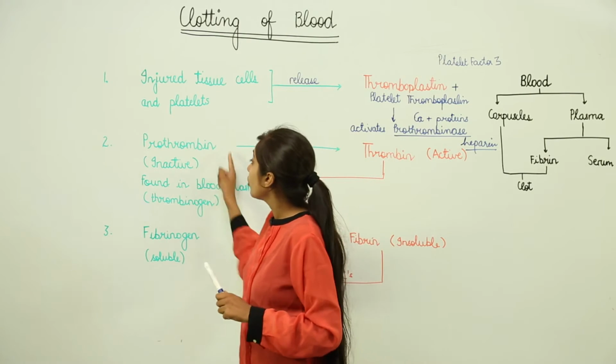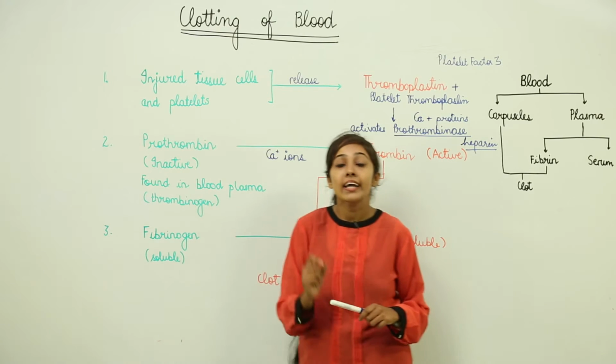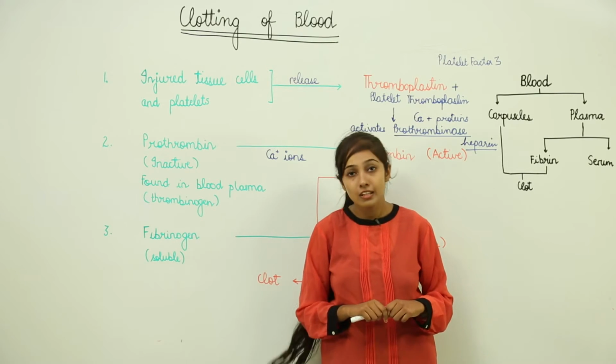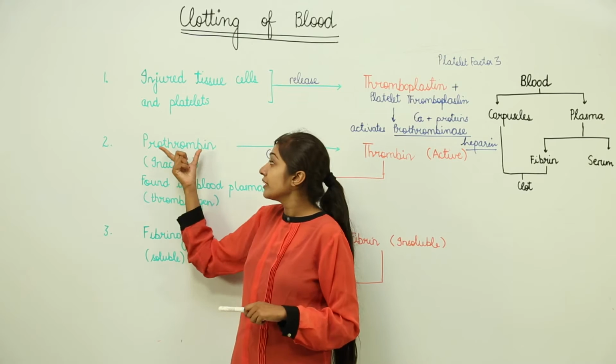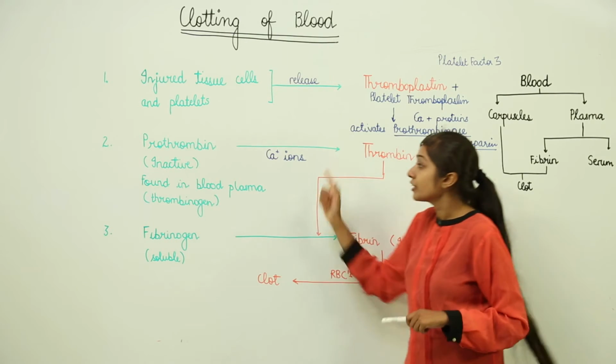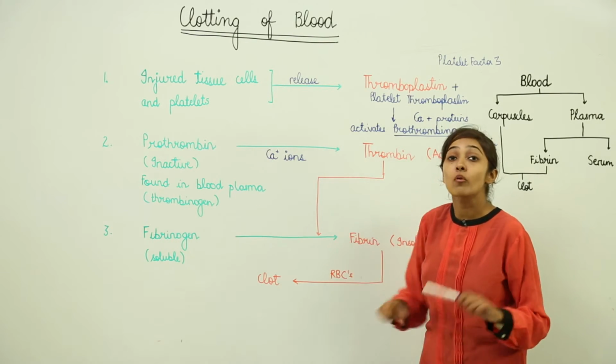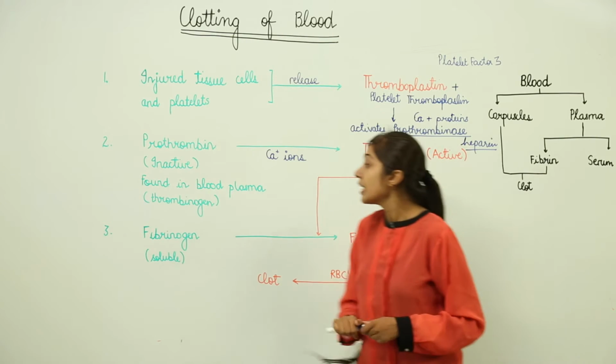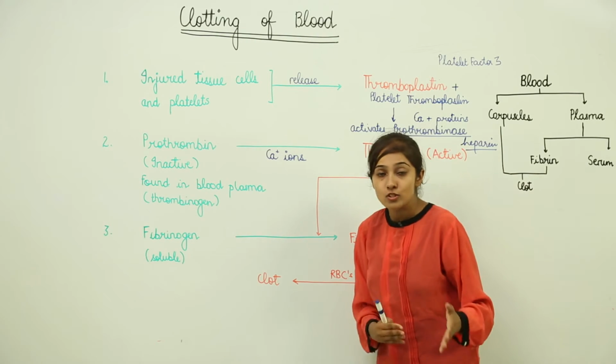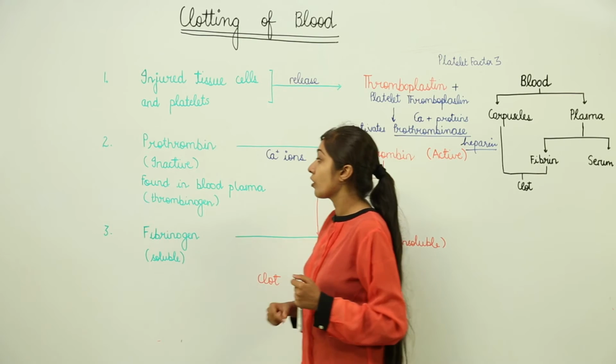Why? Because prothrombin is formed in the liver in the presence of vitamin K. So prothrombin is very important for the blood clotting process, and for this prothrombin, what is important? That is vitamin K. The presence of vitamin K initiates the synthesis of prothrombin.